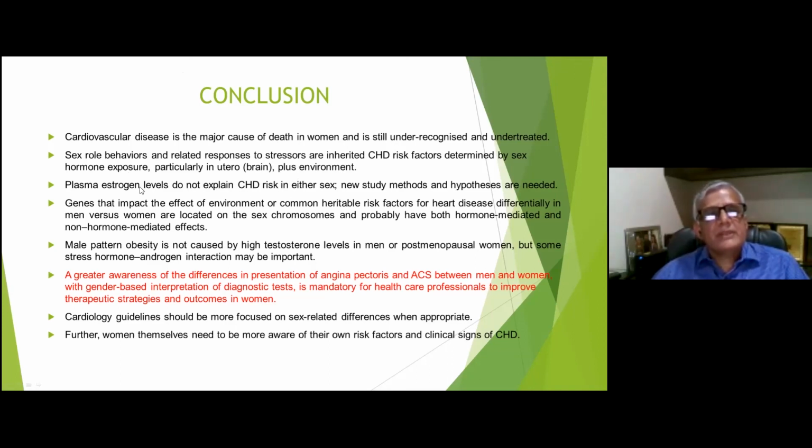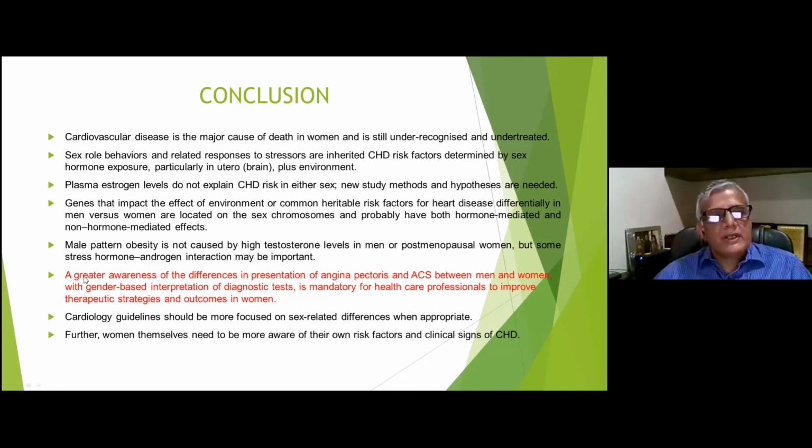And plasma estrogen levels do not explain the CAD risk in either sex. So genes that may affect the environment or common heritable risk factors from heart disease are working in both men and women, but they are more like effect of sex hormone. Sex chromosomes can be highlighted in female. Male pattern obesity is not caused by high testosterone level, but in men, the postmenopausal men, the stress hormone and androgen interaction may be an important, and that may lead to change in the obesity and the metabolic syndrome.